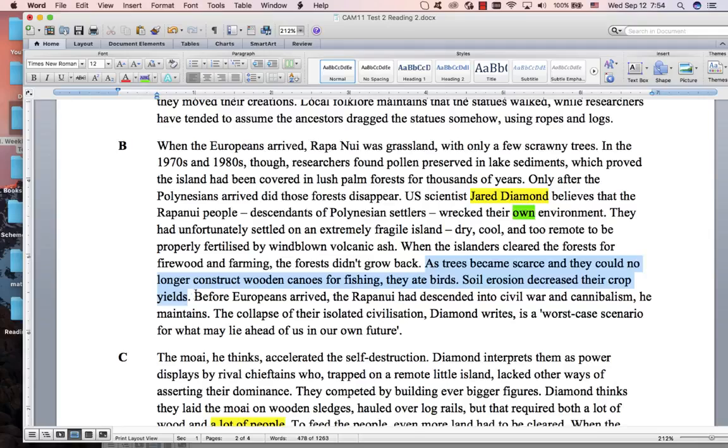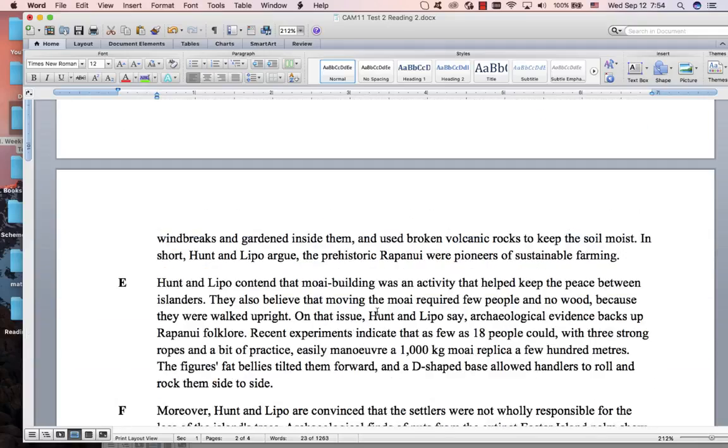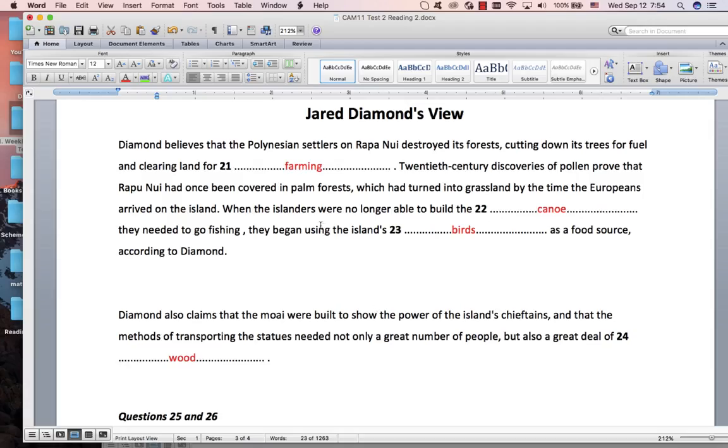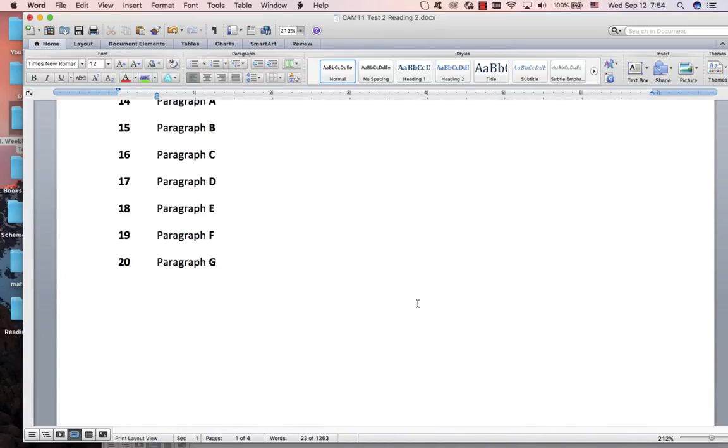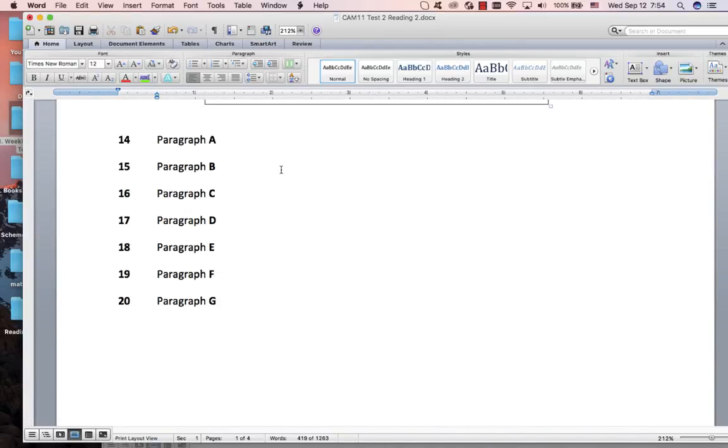This is the heart, really, of this paragraph. And yes, it was there. They did repeat it here. So the key to that was just to notice how this was all very negative, and then look for negative words. That means B is 9.